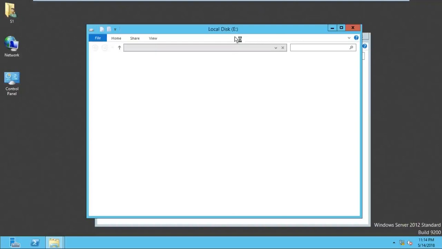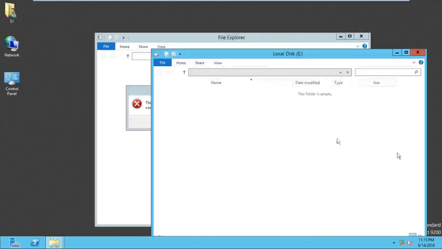I have to restart this machine because this VM has become slow. Now see here, the user can access the E drive. There is no restriction on the E drive. But the user cannot access the C drive. The option is not available there. So this is a group policy.